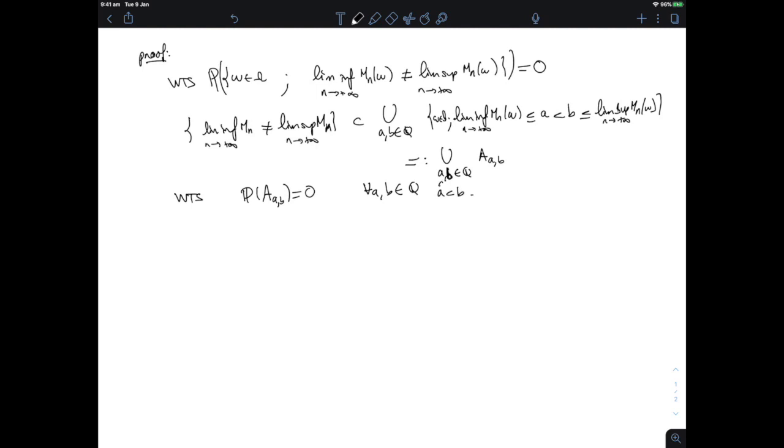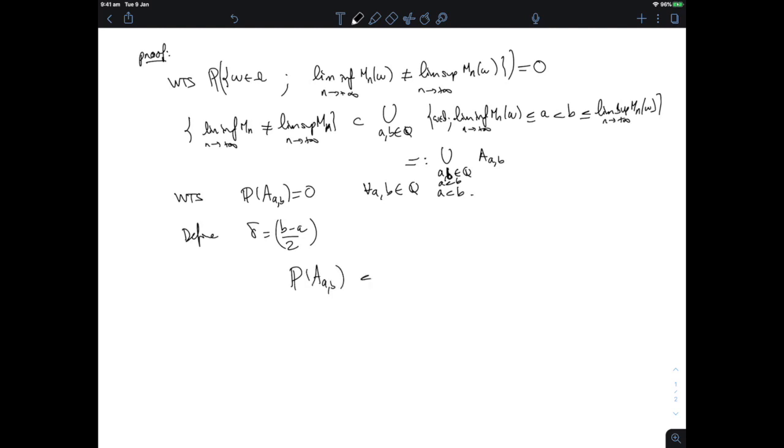Yeah, a was less or equal to b in the definition of that set. Right, so let's try to show that such a set has probability 0. So I'm going to define delta to be half of the size of the gap between these two. So what does that mean? That the lim inf is smaller or equal to a, that's strictly smaller than b, that's smaller or equal to the lim sup.